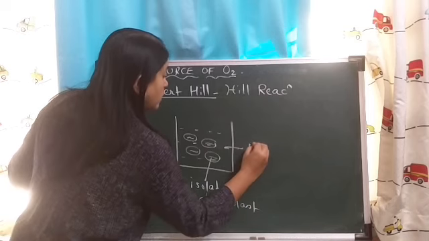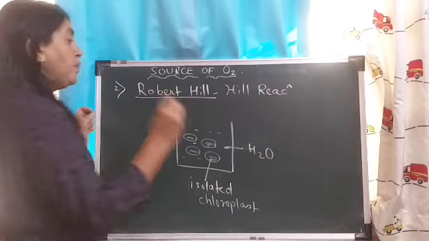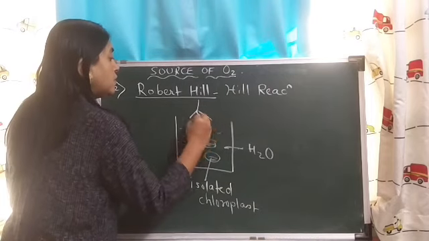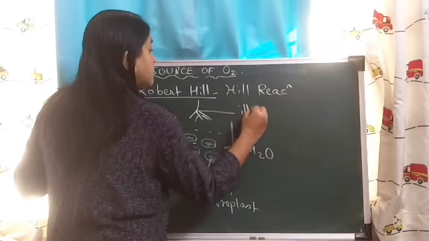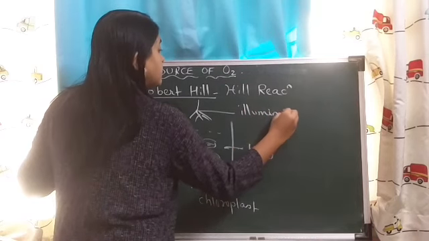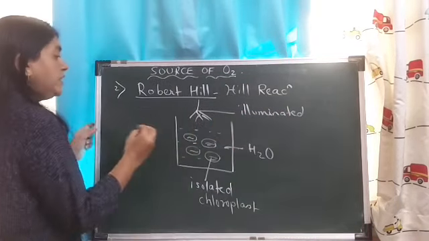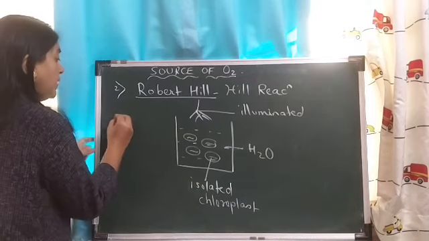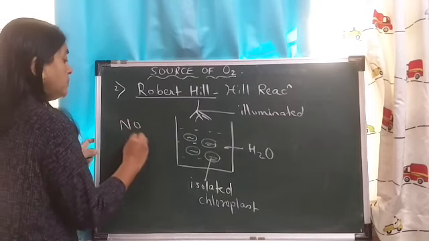This was water, and very important, this was illuminated. This medium was free from carbon dioxide, so no CO2 in the medium.